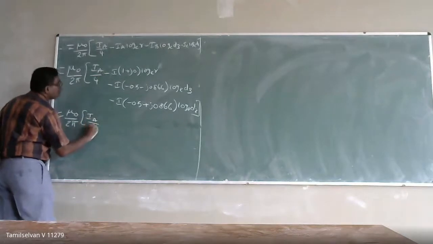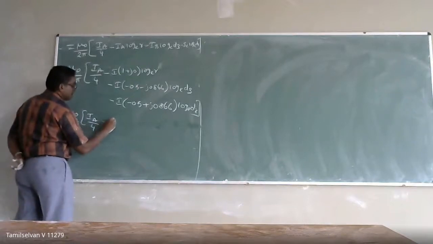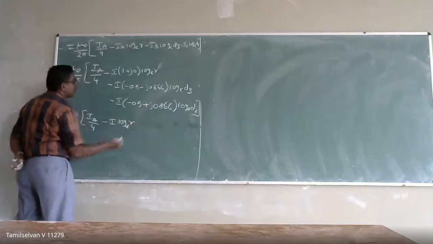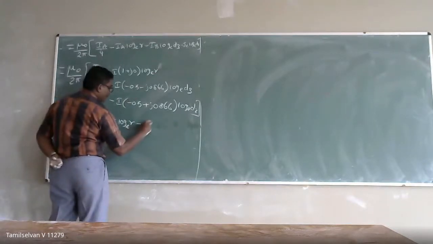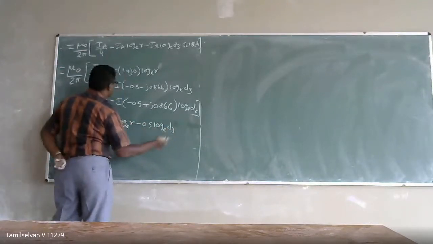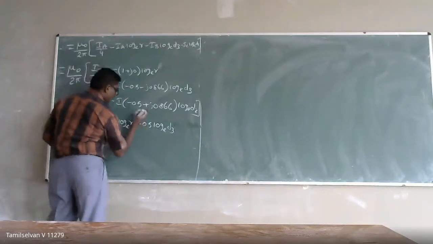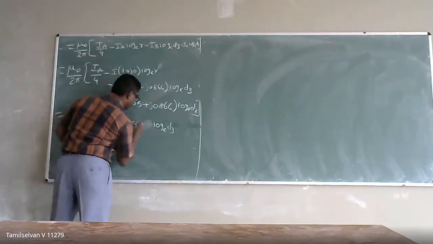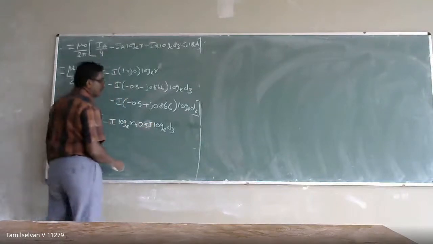IA by 4, right? I think this term won't be coming. So minus j into log base e of r minus 0.5 log base e of D3. So minus into minus, this becomes plus j 0.5 j into log base e of D3.